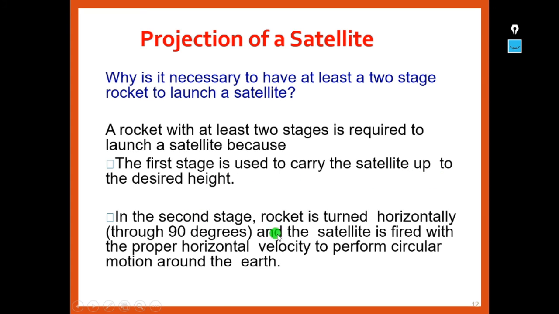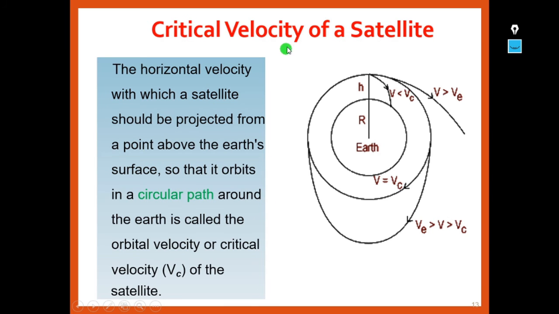In the second stage, the rocket is turned horizontally, that is through 90 degrees, and the satellite is fired with the proper horizontal velocity to perform circular motion around the earth. So after the first stage, while moving vertically, the rocket turns towards horizontal, and the satellite is fired with the proper velocity so that it can perform circular motion around the earth. Now let us see what is critical velocity of a satellite.